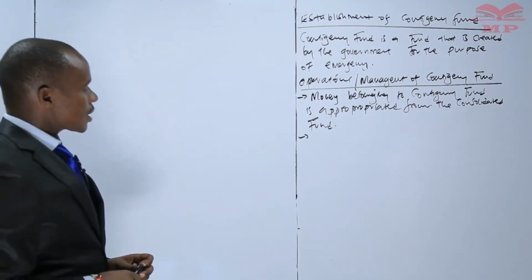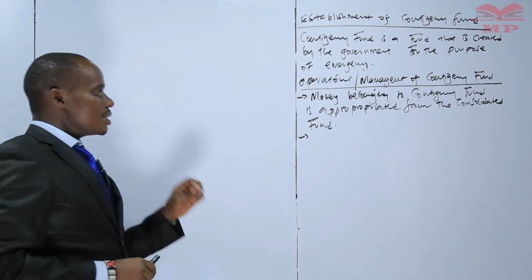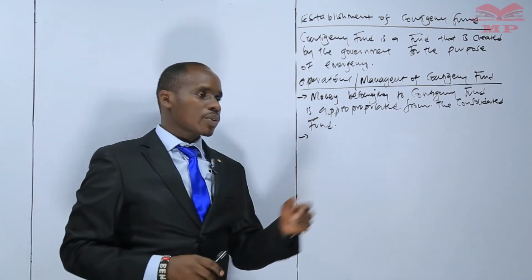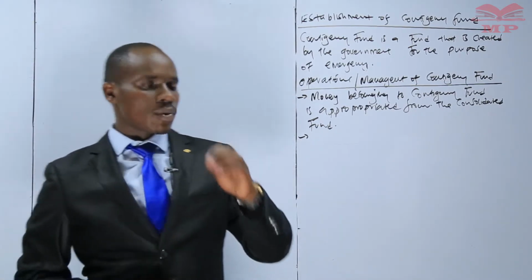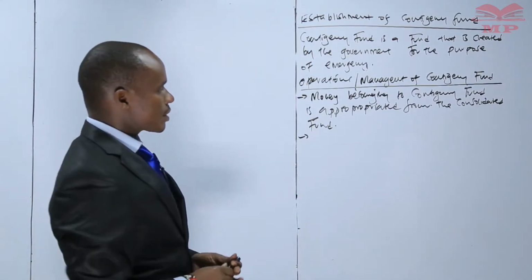The other thing that we need to understand under the contingency fund is that the CS, or the cabinet secretary, is the one who is supposed to administer the contingency fund.